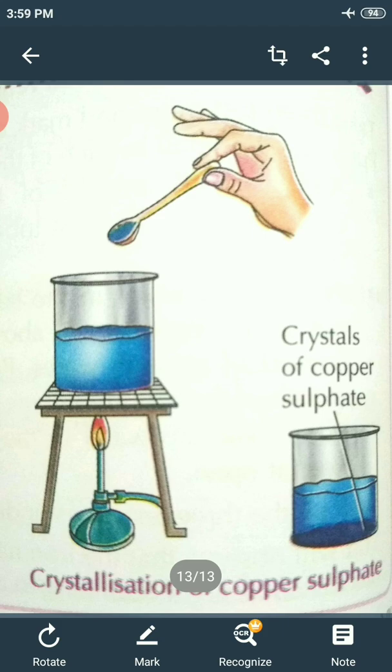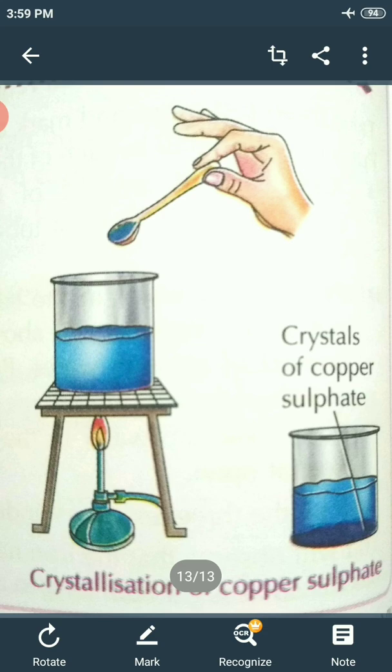In chemical change, new substances are formed. The third one: generally physical changes are reversible and chemical changes are irreversible. So these are the main changes that take place and can be seen in our day-to-day life.